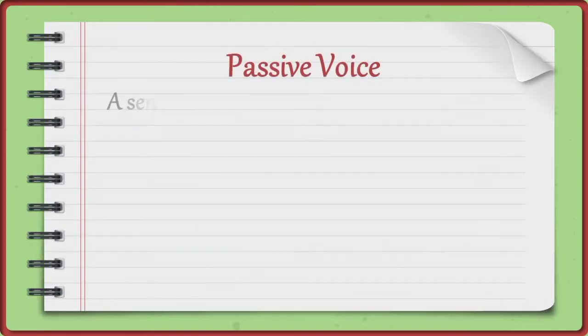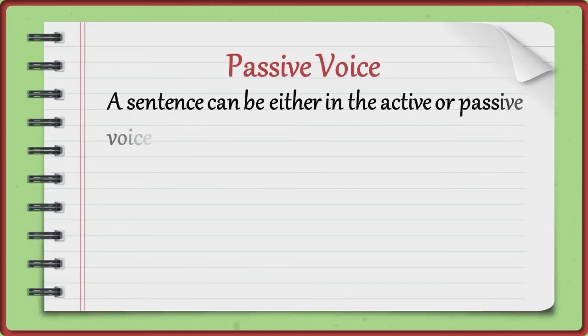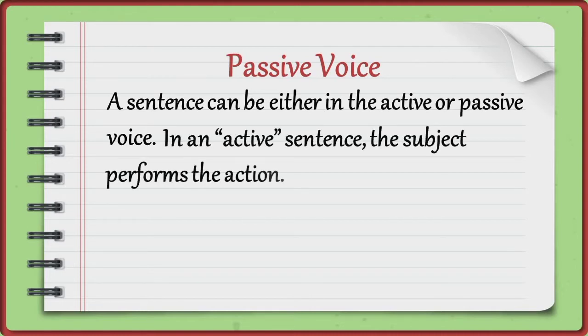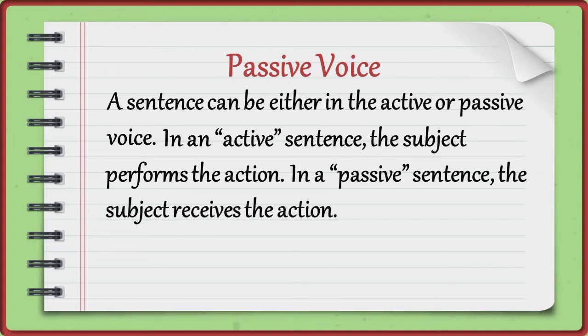Passive voice. A sentence can be either in the active or passive voice. Sebuah kalimat dapat berupa kalimat aktif atau pasif. In an active sentence, the subject performs the action. Dalam kalimat aktif, subjek melakukan tindakan. In a passive sentence, the subject receives the action. Dalam kalimat pasif, subjek menerima tindakan.